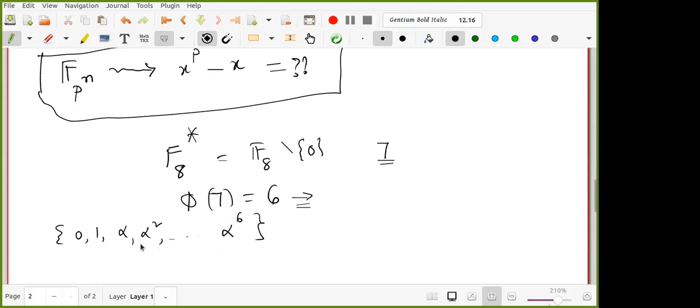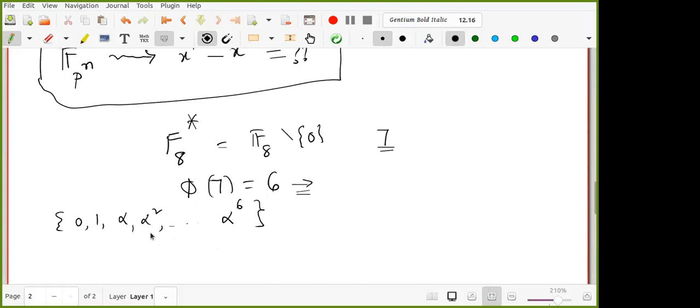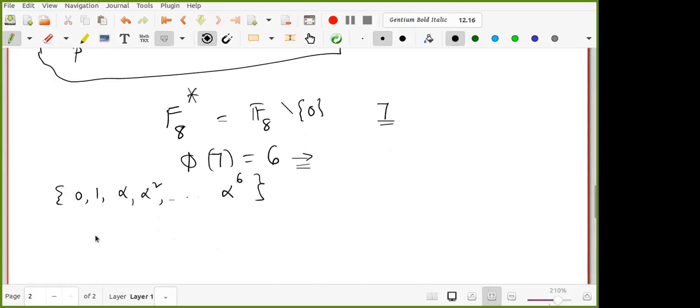Okay, now let us see how it splits. Let us go to the last class. One interesting point that all of you have to understand is that this is actually equal to x power 2 power 3 minus x. Please note, this is x power 8 minus x. So the finite field of order 8 is the splitting field of this polynomial, all the roots of this polynomial.